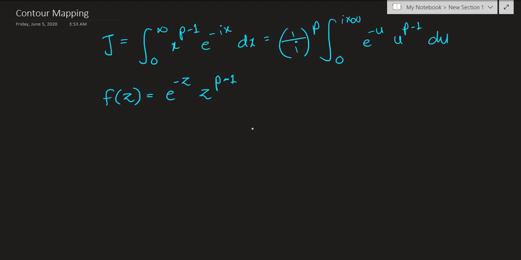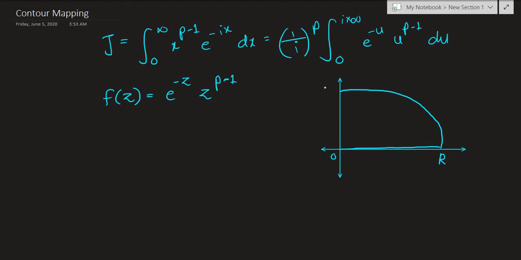Okay, so to map a contour, basically the path that we are integrating on, let me first draw the contour. So we have 0 here. So we are going to go from 0 to r, and then we are going to curve around like this in a quarter circle.